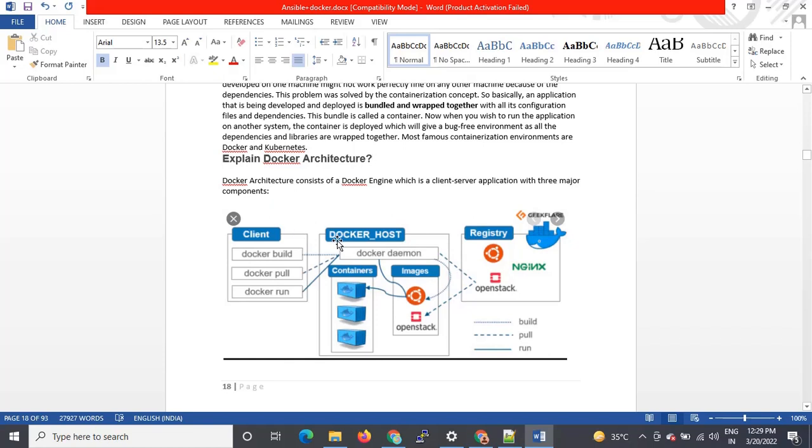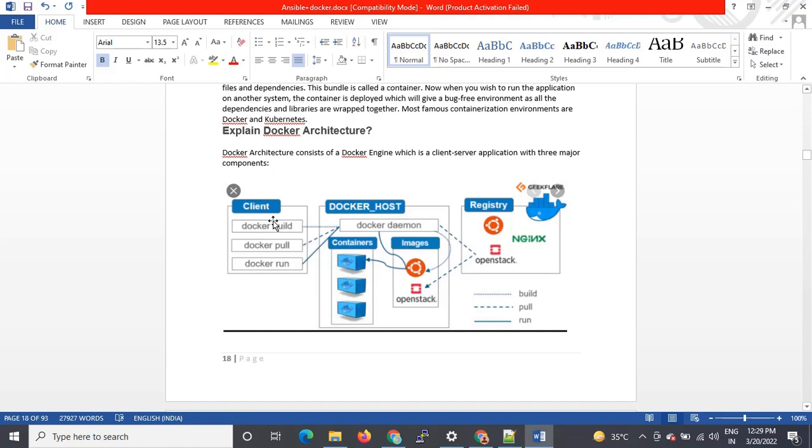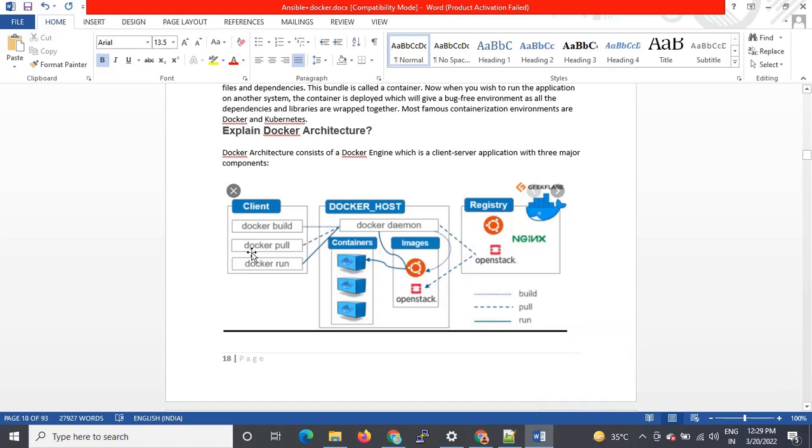Okay, you can see the Docker architecture. In the Docker architecture, you can see we have one layer, the client, another one is the Docker host, and another one is the registry. So what exactly is the Docker client, guys? It is where we execute our commands, called the putty console or terminal, we can say. That is called a client, because through that client we are able to communicate with the Docker host. What is the Docker host, guys? The Docker host means the machine where you install your Docker software. By using this putty, we will communicate with the Docker host.